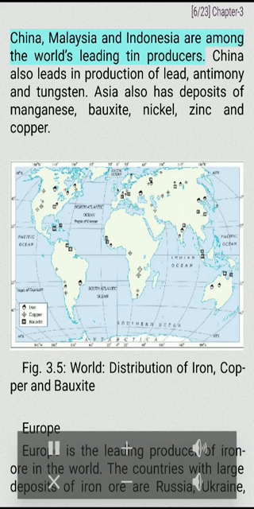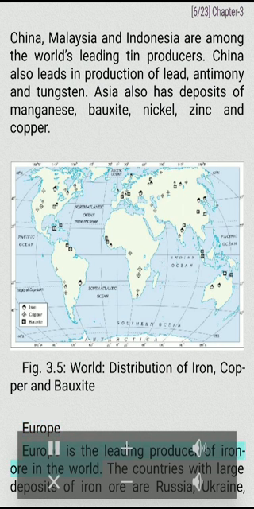China, Malaysia and Indonesia are among the world's leading tin producers. China also leads in production of lead, antimony and tungsten. Asia also has deposits of manganese, bauxite, nickel, zinc and copper. Fig. 3.5. World distribution of iron, copper and bauxite.